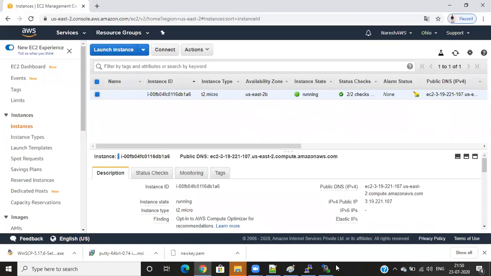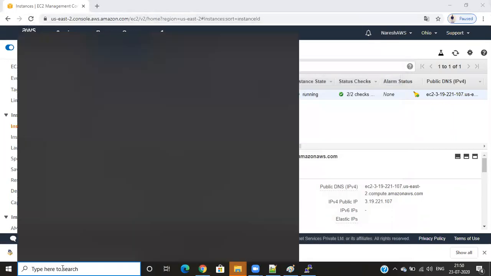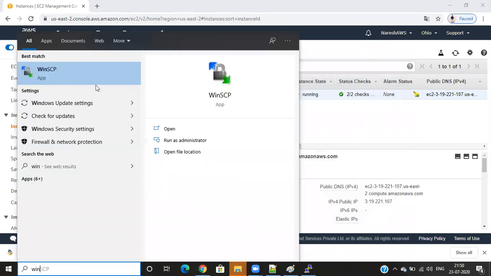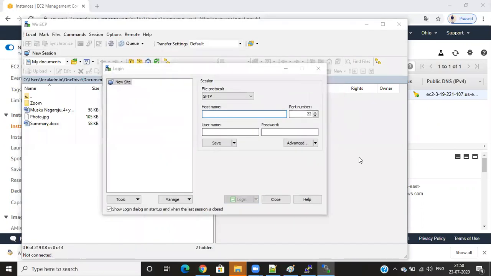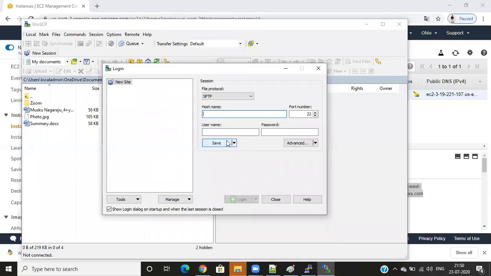So I don't need this. Suppose I close this, and now I can see WinSCP here. When you double click this, WinSCP will open. It will ask you for the host name again. So just enter the host name. What is our host name? We have it here already. Copy this and enter that host.